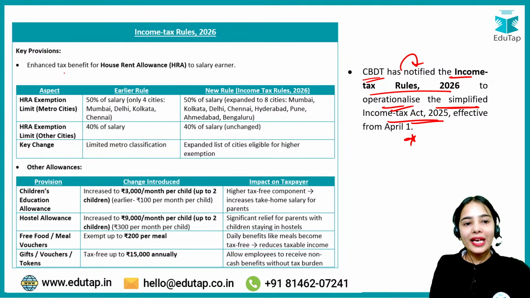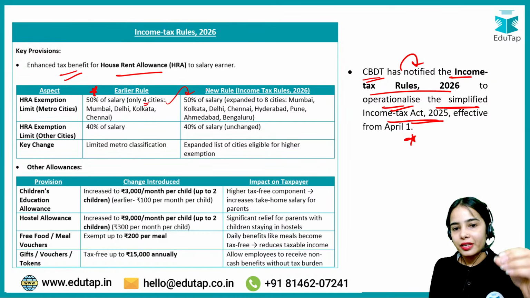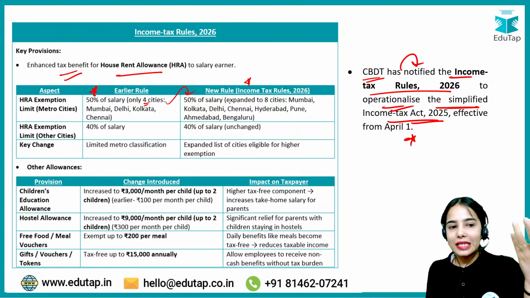Now, enhanced tax benefit for HRA. Before, 50% of salary could be calculated as HRA only for 4 cities: Mumbai, Delhi, Kolkata and Chennai. Now under the new tax rules, 50% of the salary can be used for the HRA exemption for 8 cities: Mumbai, Kolkata, Delhi, Chennai, Hyderabad, Pune, Ahmedabad and Bangalore.